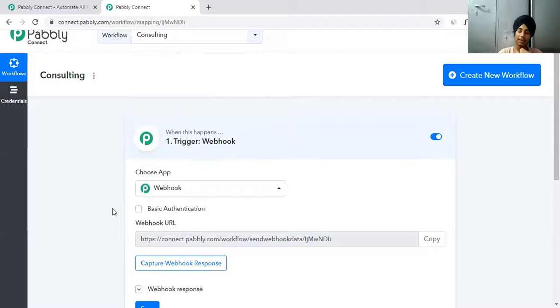I have seen this. If you want the data from Google Sheet, it means you are having something like ActiveCampaign or another tool that integrates that Google Sheet data here, right? The Google Sheet data to be there. Some tool updates the Google Sheet data. Then how will you get that, right? So this is something that I really did not like about Pebble Connect.